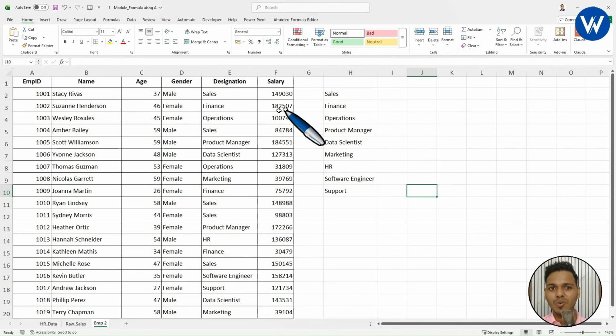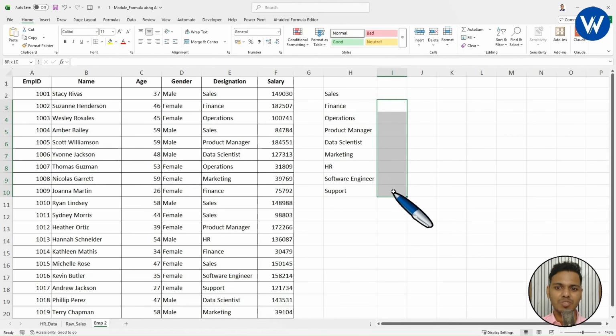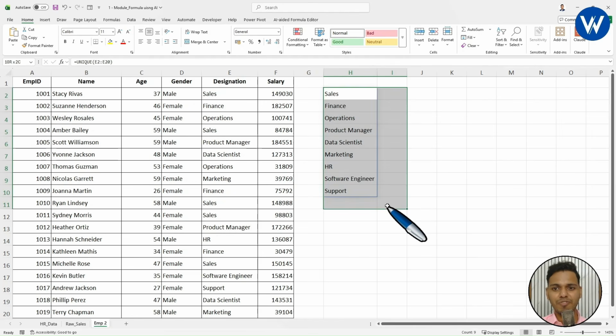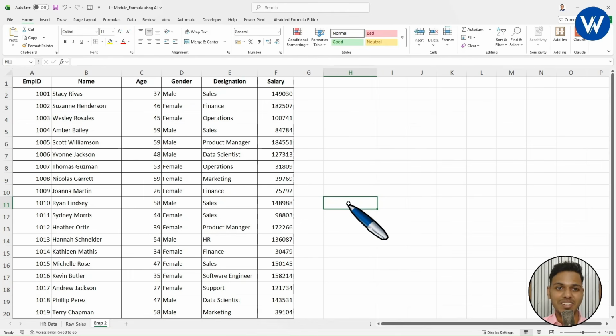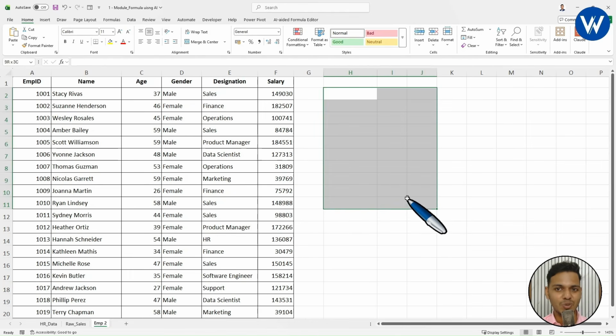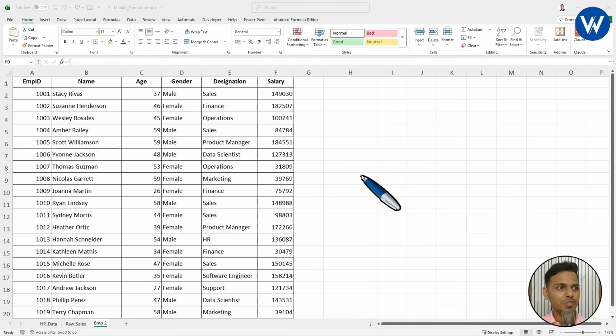If you want to calculate the total salary for each designation, it is completely time consuming because we need to use the SUMIF formula. So instead of using the SUMIF formula or doing any manual work, we can take help of ChatGPT. Yes, you heard it right. Just by taking help of ChatGPT, you can get the solution. Let me show you the prompt for this.